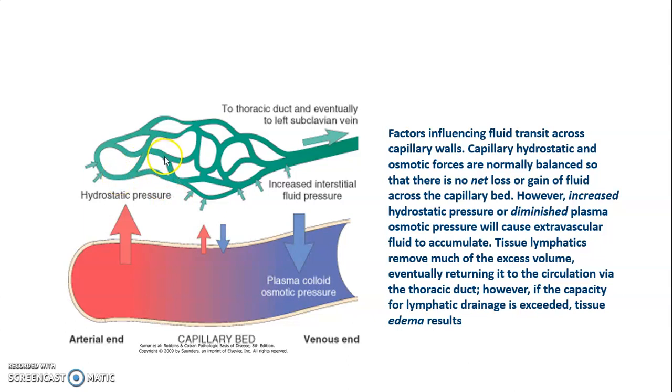Tissue lymphatics remove much of the excess volume, eventually returning it to the circulation via the thoracic duct. However, if the capacity of these lymphatic drainage is exceeded, then edema will occur.